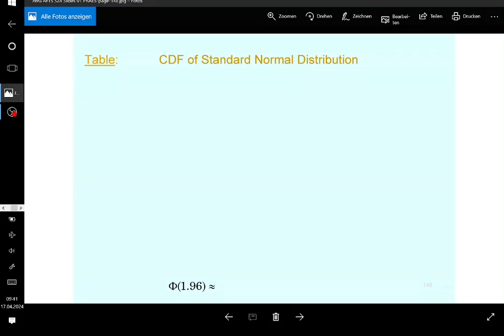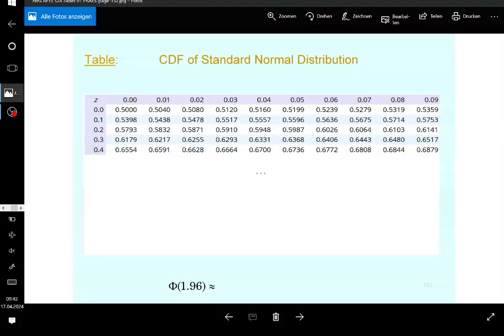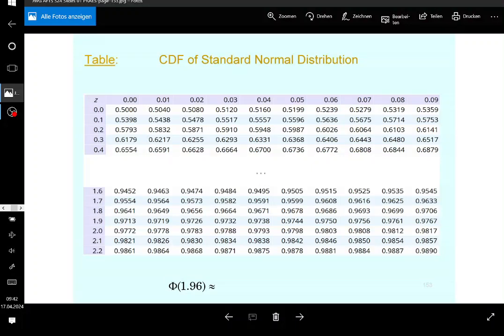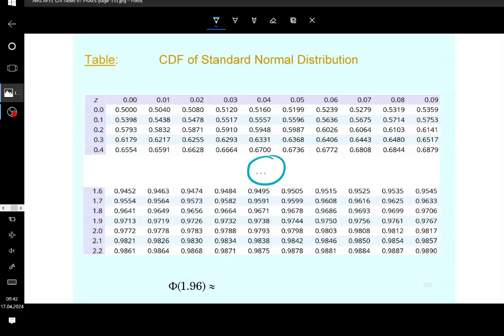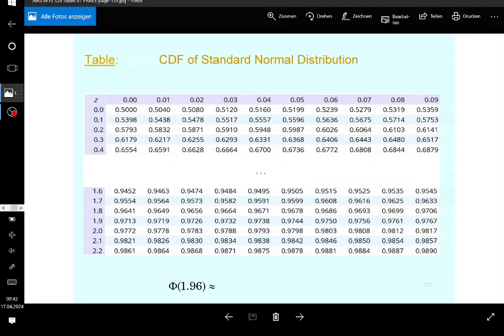uploaded, guys, so I need to charge it, sorry. There is a distribution table for the cumulative distribution function of the standard normal distribution. Everybody should know how this works, all right? So you've seen this before in statistics, right? This is how it would look like. So you can see I was cutting off here in the middle because it would be too big on the slide. So you go to line 1.9 and you go to the column 0.06 where you find this in the title.